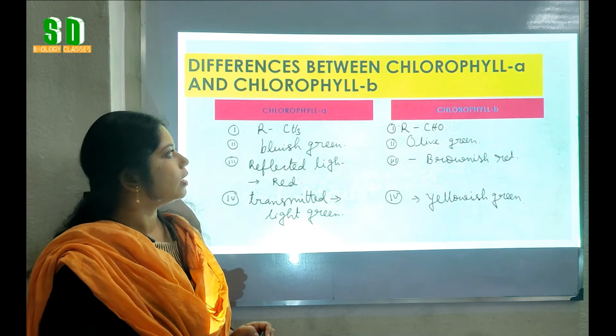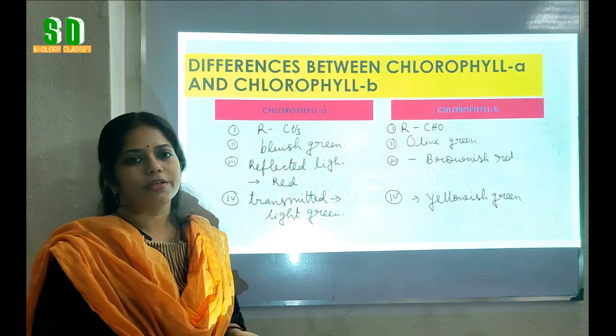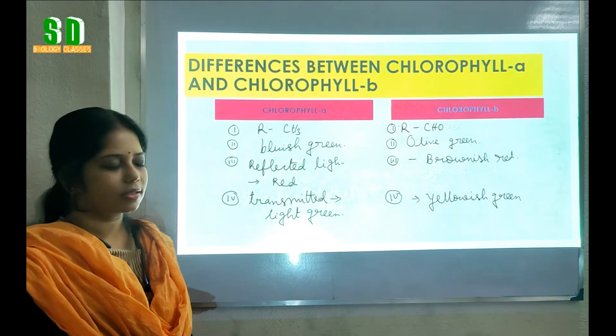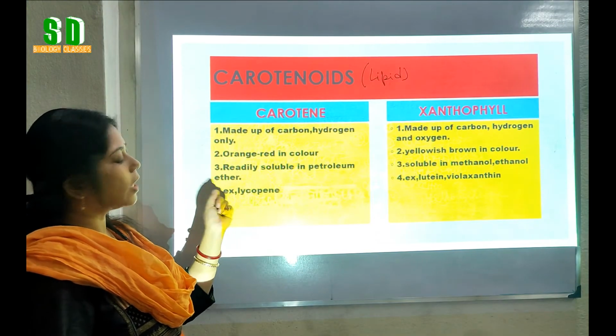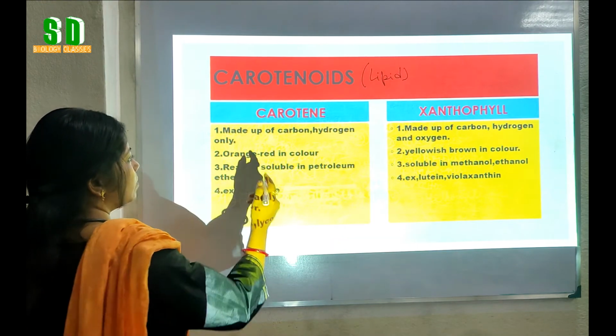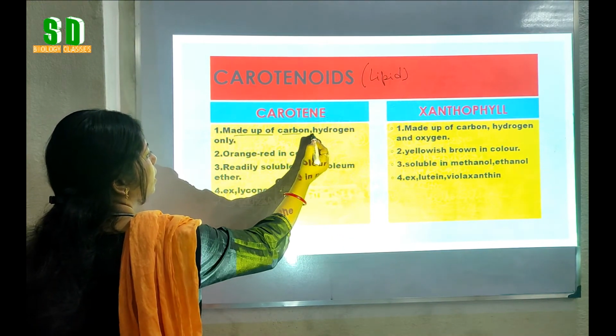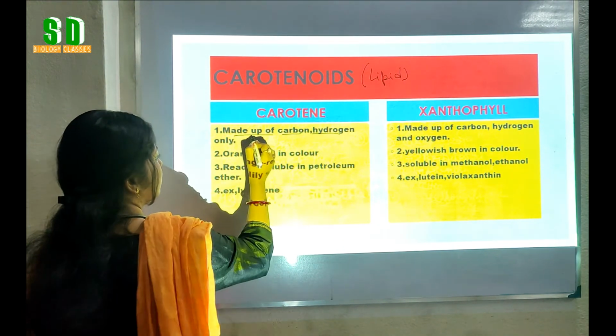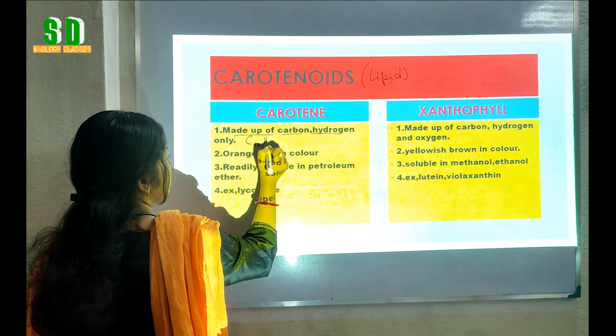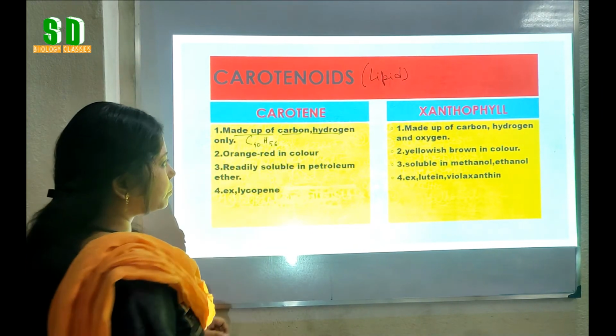Now we will know about another type of pigments, that is carotenoids. What are the differences between carotene and xanthophyll? Chemically, carotene is made up of carbon and hydrogen only, and the chemical formula is C40H56.